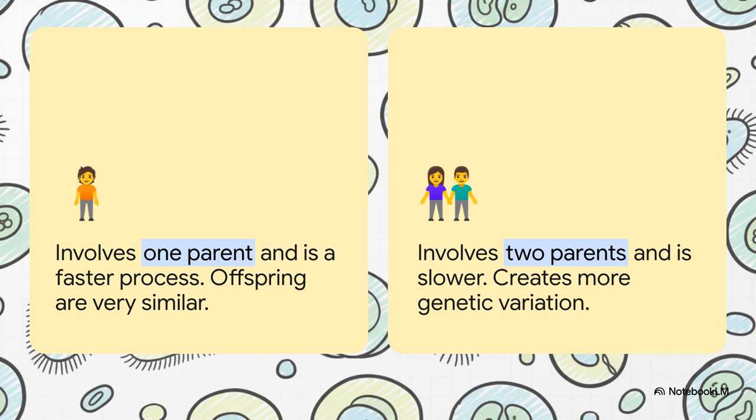Now let's compare this with sexual reproduction, which you might be more familiar with. In asexual reproduction, as we just said, only one parent is involved. But in sexual reproduction, we need two parents. Asexual reproduction is a much faster process, while sexual reproduction is slower. A very important difference is that in asexual reproduction, the offspring are very similar to the parent, almost identical. But in sexual reproduction, there is much more variation. This is a key point to remember.